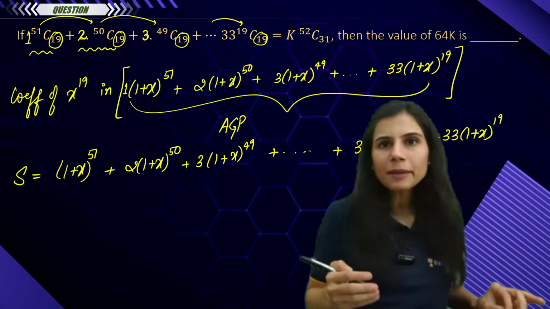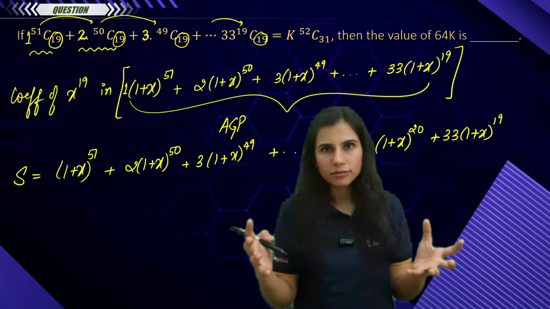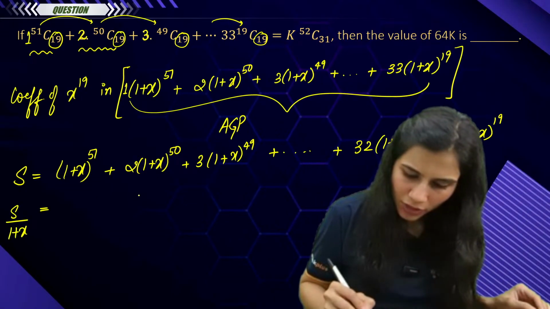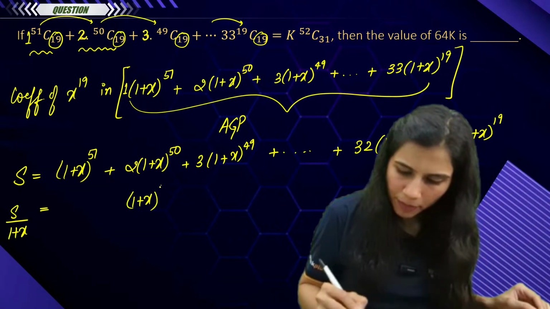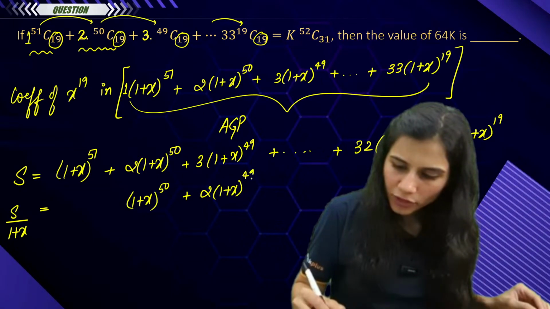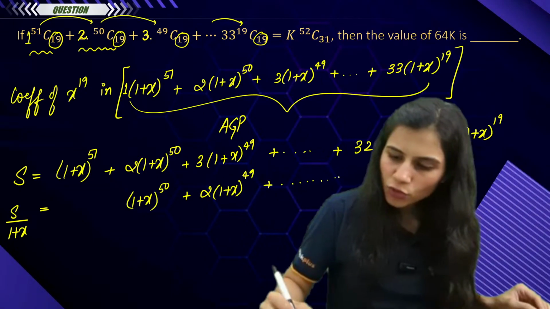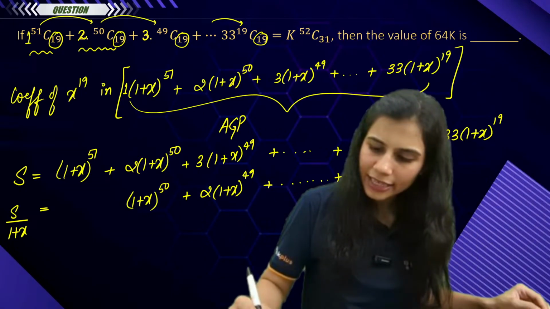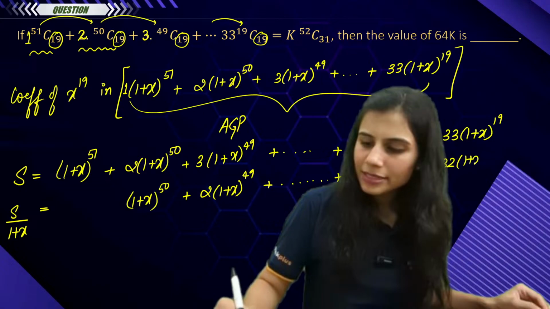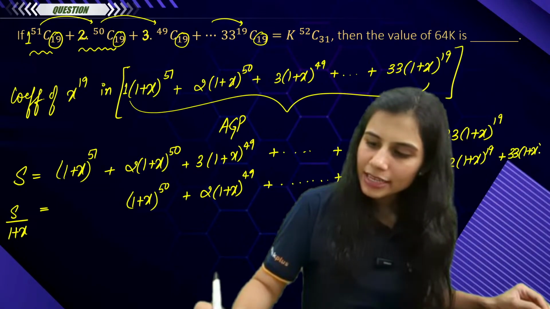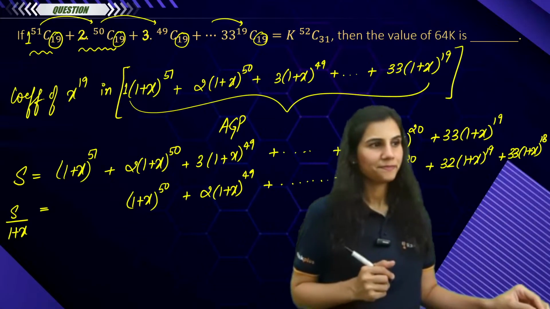So I will multiply by the common ratio throughout. Yes or no? I will get S upon (1 plus x) is equal to (1 plus x) to the power 50. Here I'll get 2 times (1 plus x) to the power 49 plus, and so on. I will get 31 times (1 plus x) to the power 20, 32 times (1 plus x) to the power 19 plus 33 times (1 plus x) to the power 18.